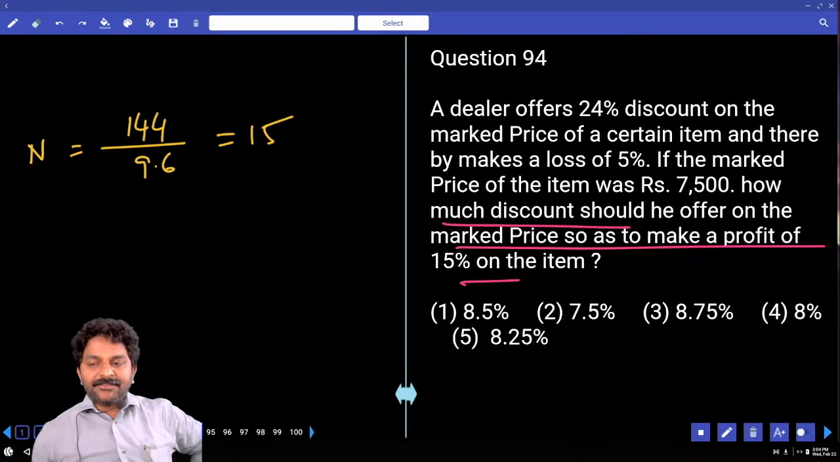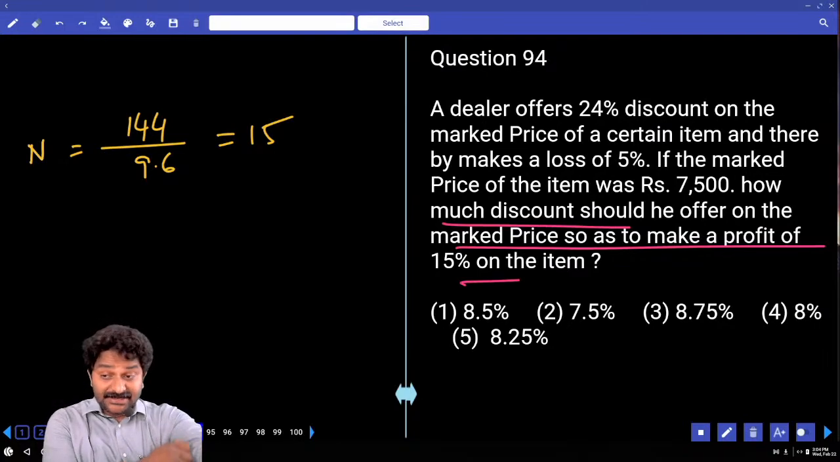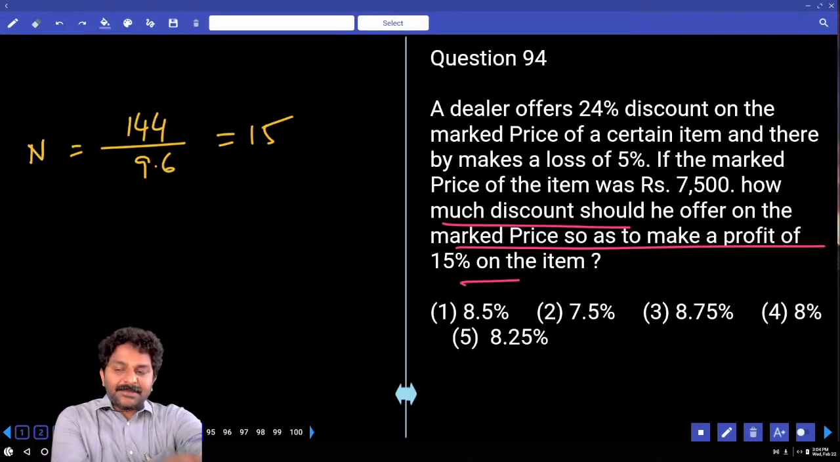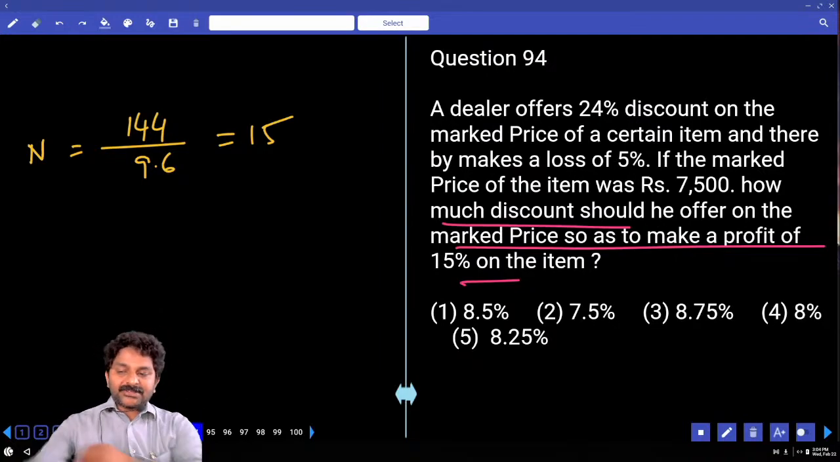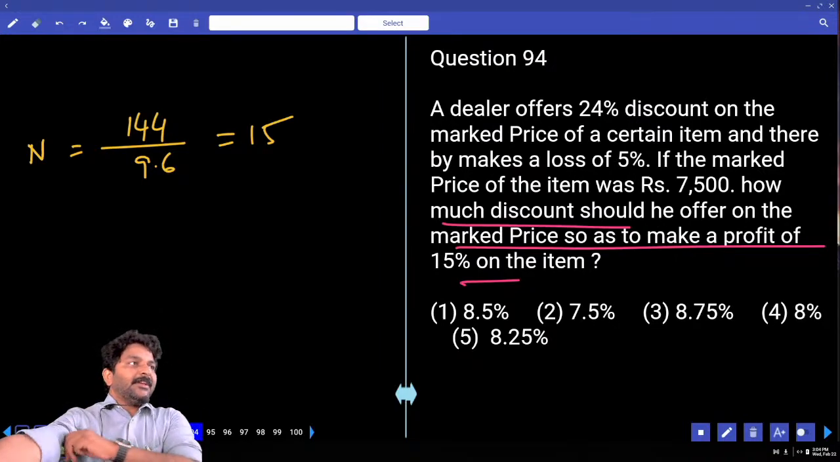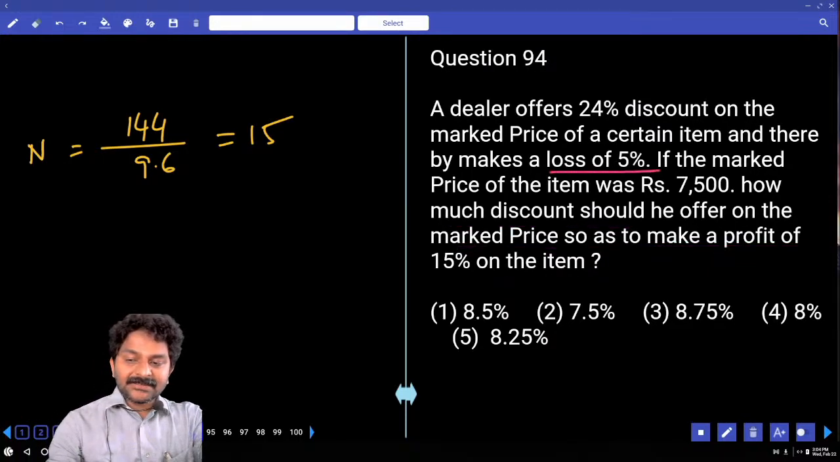A dealer offers 24% discount on the market price of a certain item and thereby makes a loss of 5%. If the market price of the item is 7,500, how much discount should he offer on the market price so as to make a profit of 15%? First case, what is made? Profit or loss? What percent loss?